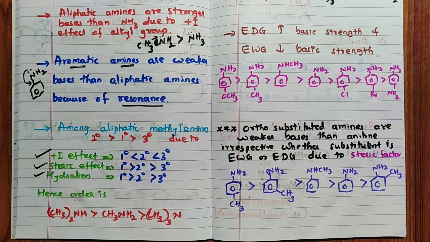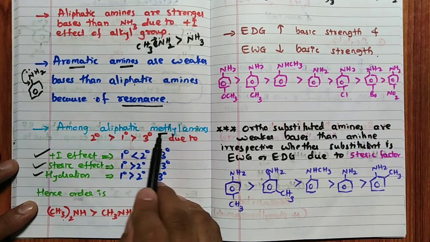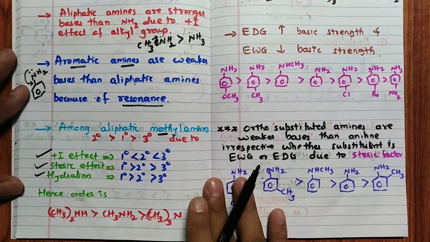But hydration, if you consider once again, primary has two hydrogens, hence it can undergo hydration very easily. Primary more than secondary more than tertiary. Now the order, if you see, I have taken secondary first because secondary plays a significant role in all three effects, you can say. Secondary, secondary, secondary. Hence secondary is more than primary, more than tertiary. So for methylamine, remember that, fix this point in your mind.